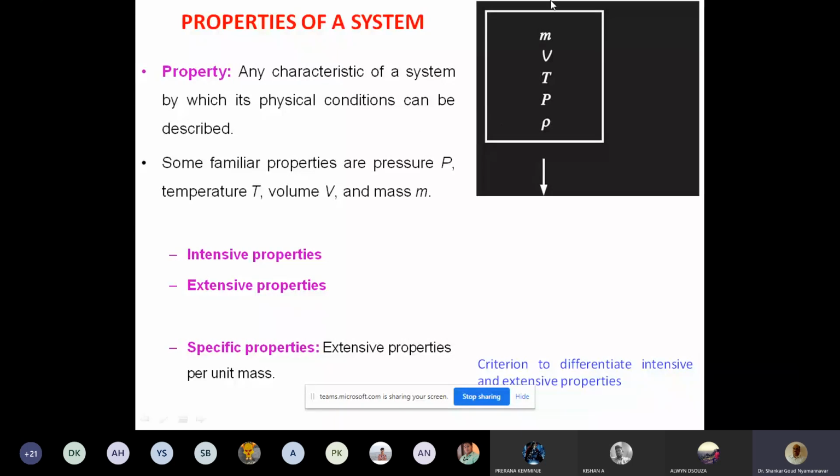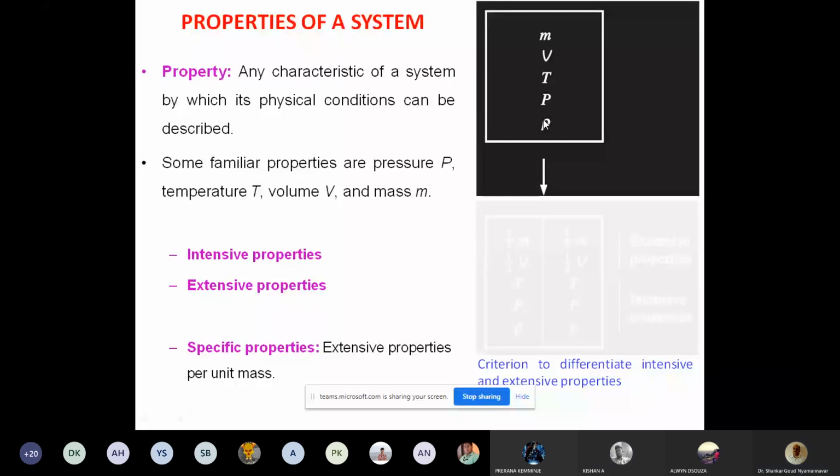I have a system. It has got a mass M, volume V, temperature T, pressure P, density rho. Let's say I divide this. This is a chamber, and it has got some volume. I put a partition. This physical mass is divided equally into two parts. I can do that now. Can I divide this or not? Any response? Are you there? Yes, sir. Okay, I will divide this into equal halves.